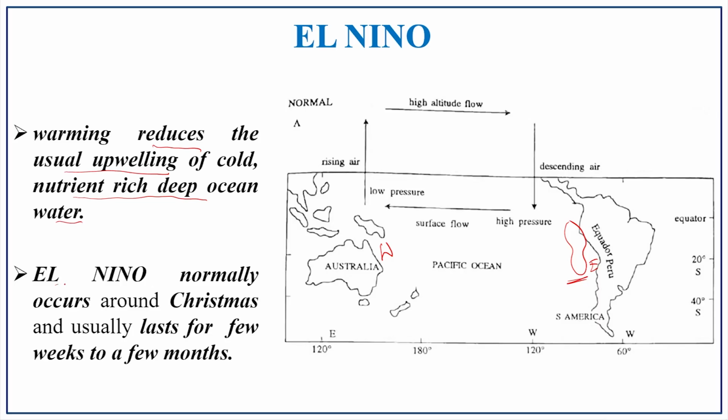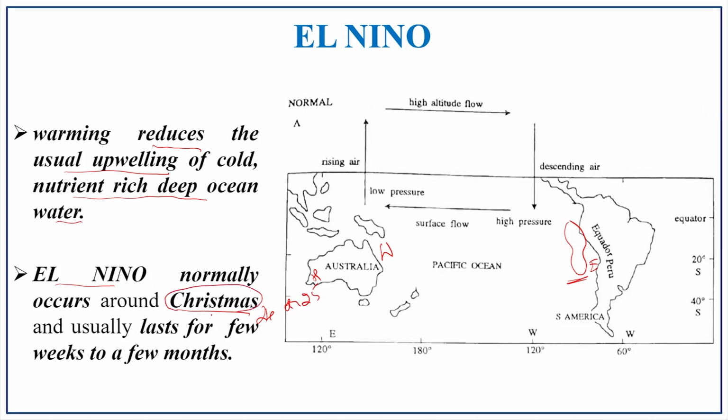El Nino normally occurs around Christmas. During Christmas Eve, on the 24th or 25th of December, this pattern, El Nino, is witnessed.